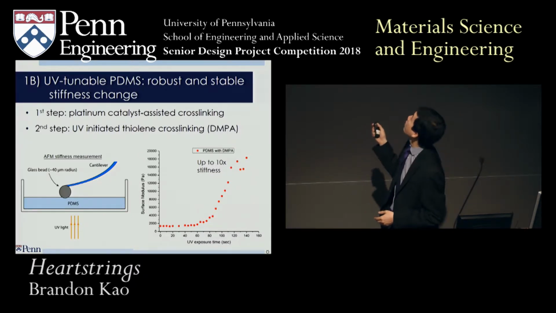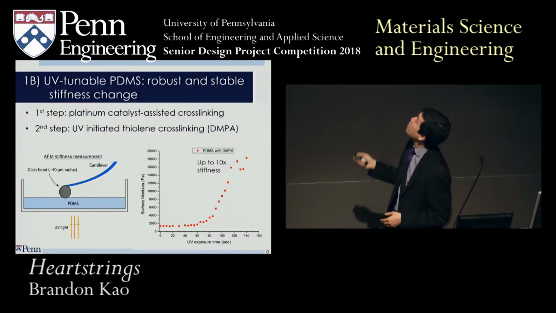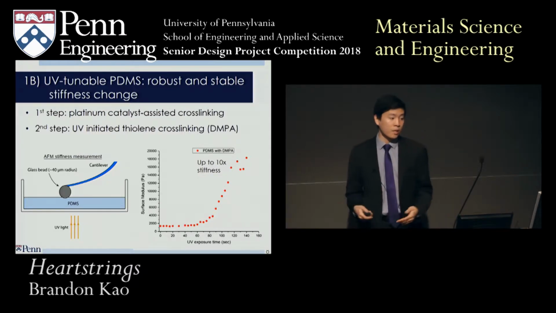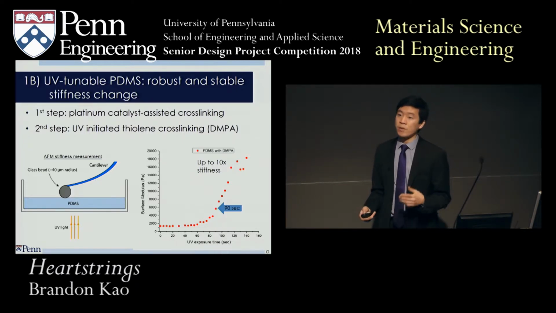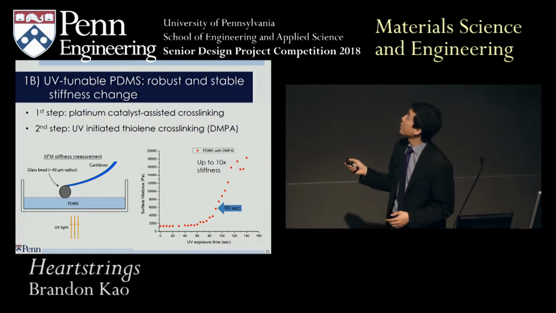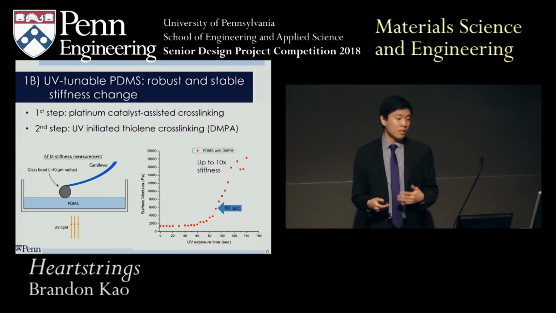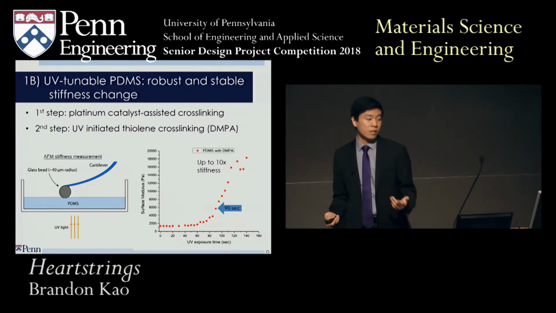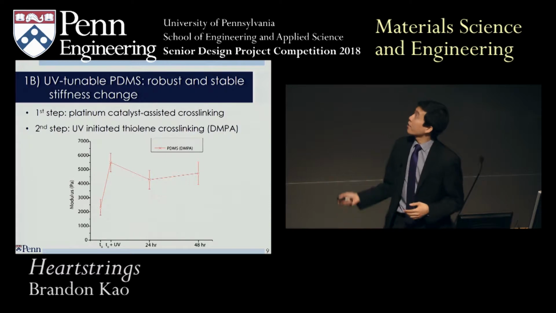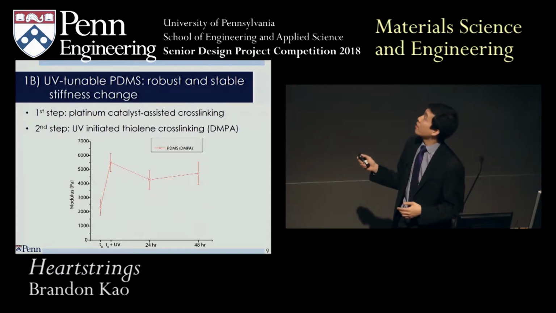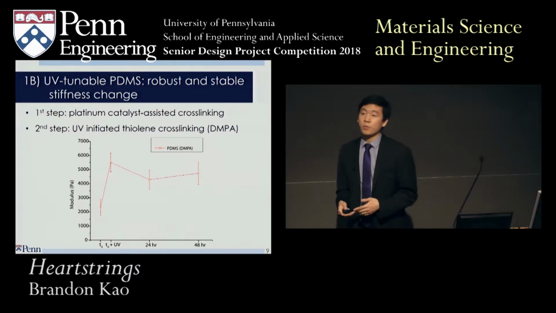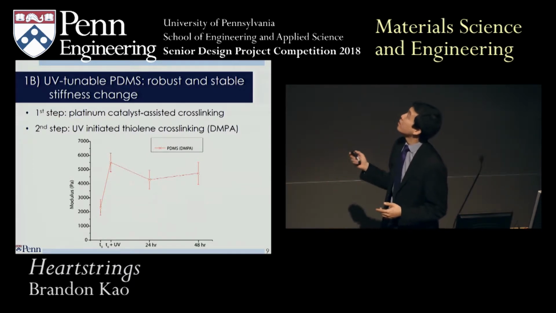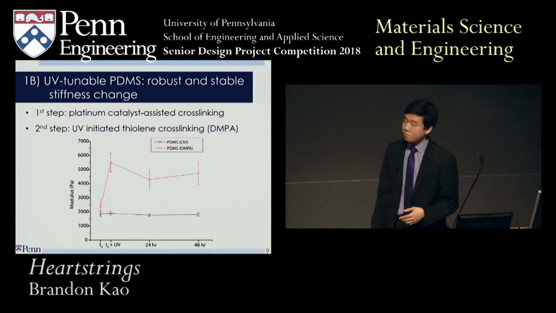So with an increase in UV exposure time, we see an increase in the stiffness up to 10 times the original. We just chose a 90-second exposure time for our experiments to get a significant modulus increase without causing significant UV damage to the cells. So here it just shows that with a 90-second exposure, we see a big increase in the modulus. And over 48 hours, when stored in 37-degree liquid media, it's relatively stable over time.